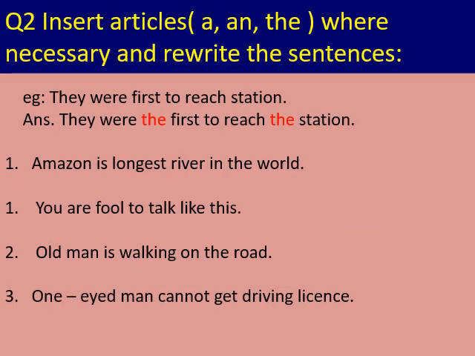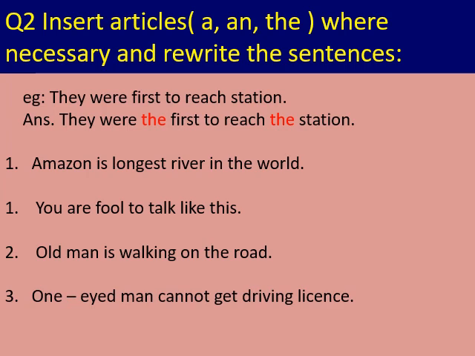The next question is insert articles where necessary and rewrite the sentence. One example of how we are supposed to write the answer is given. See the example given over here. They were first to reach station. As you can see, the ordinal number first is given. Before an ordinal you are supposed to use article the, and the second is the word station.